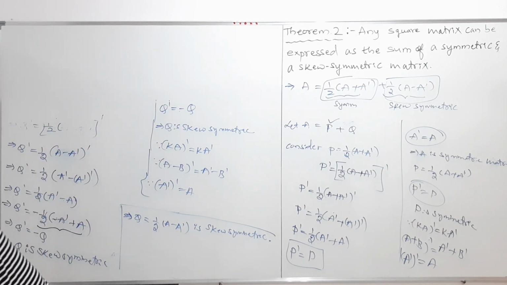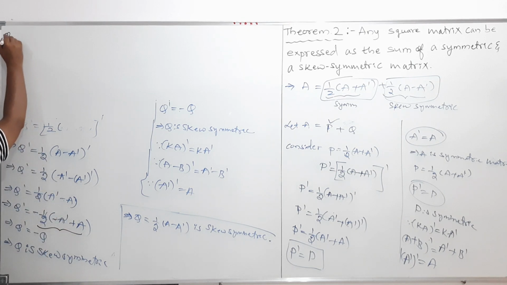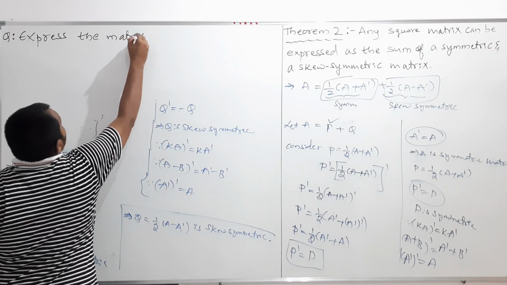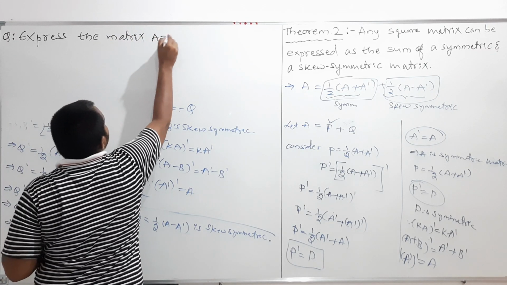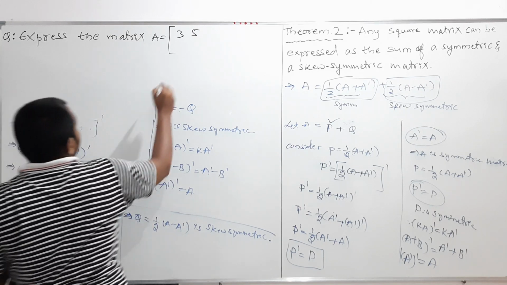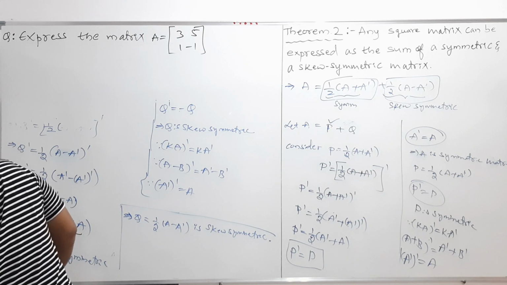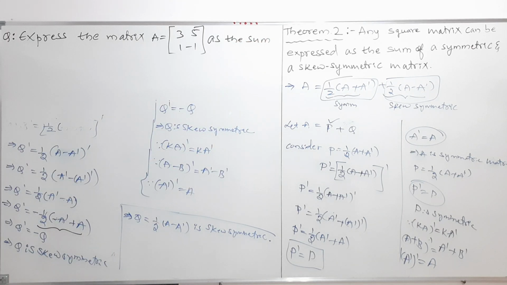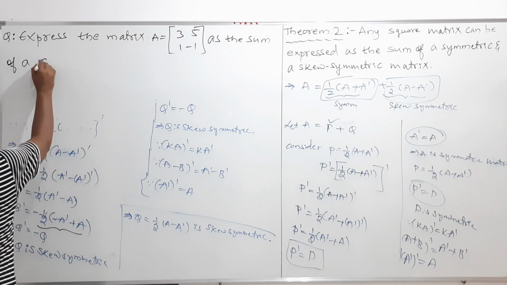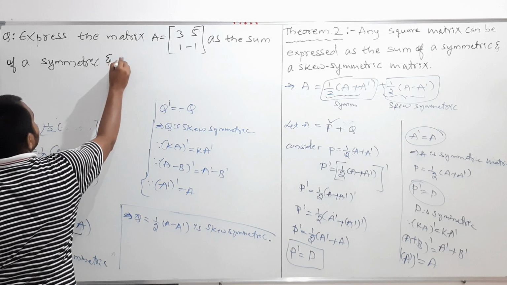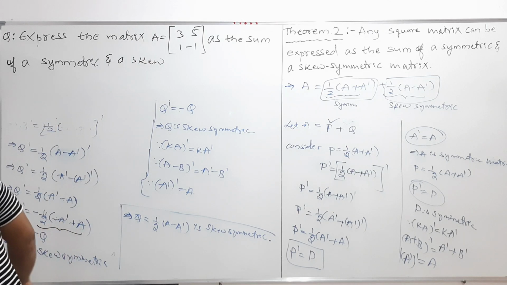I'll write the question, that is, express the matrix A equals 3, 5, 1, minus 1, as the sum of a symmetric and a skew symmetric matrix.